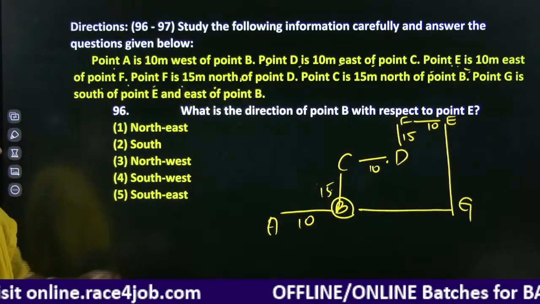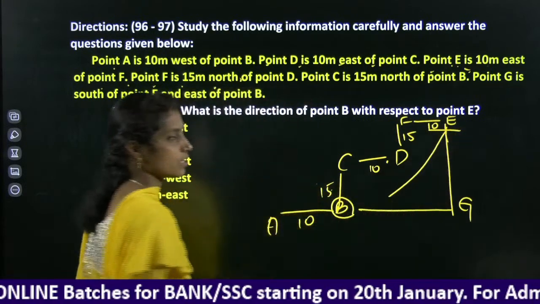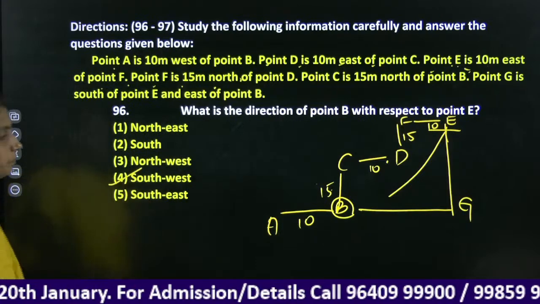What is the direction of point B with respect to point E? With respect to point E, it clearly shows us south-west direction.